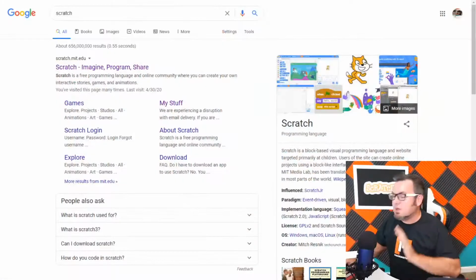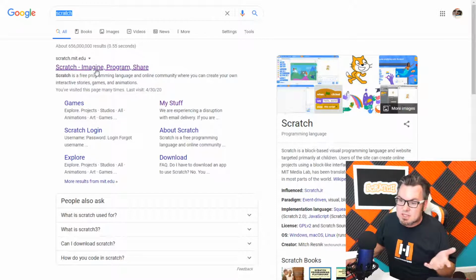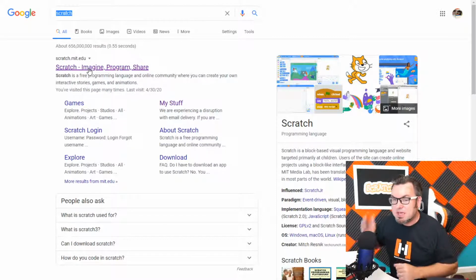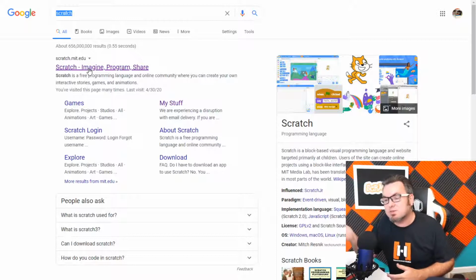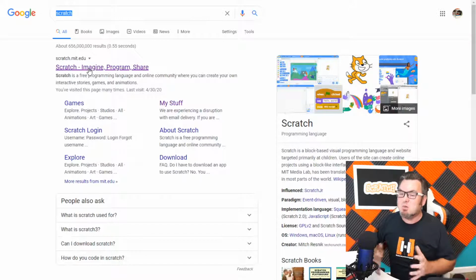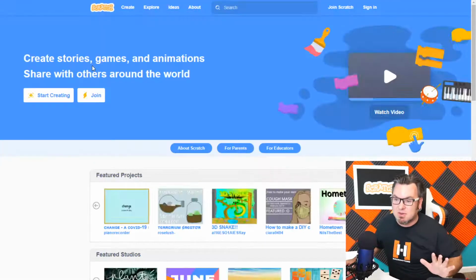Jump into Google and look up the word Scratch, because the first link you're going to see is Scratch. I know it's pretty popular, created by that wonderful team at MIT University. Ever heard of them? Yes, it's so popular that they use it in multiple languages all over the world. And to open it up, all you have to do is click on the link.